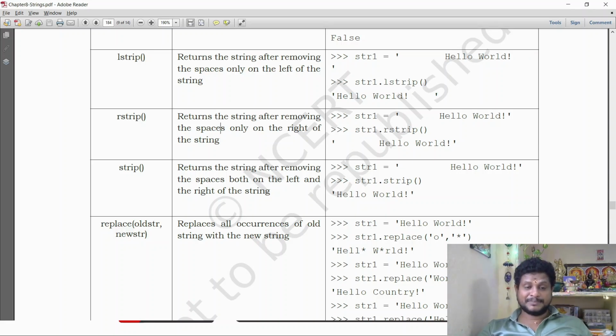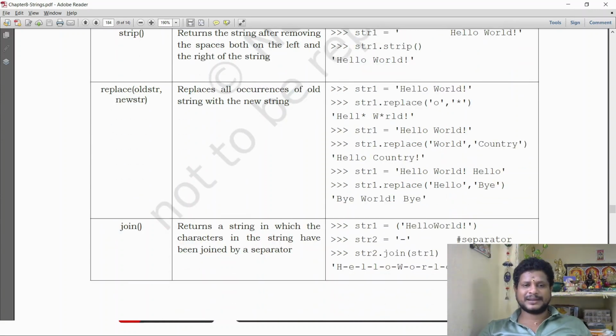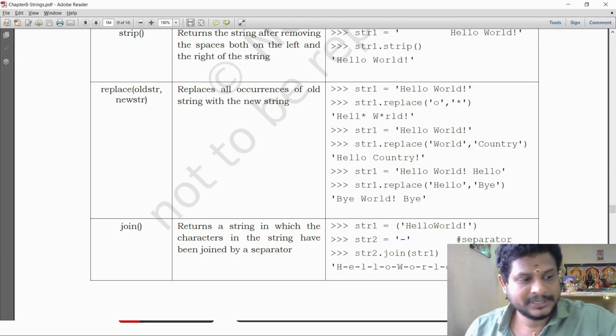L strip, R strip and strip. L strip removes the space from the left side, R strip removes the space from the right side. Strip, on both the sides, removes all the empty spaces. Next one, replace.